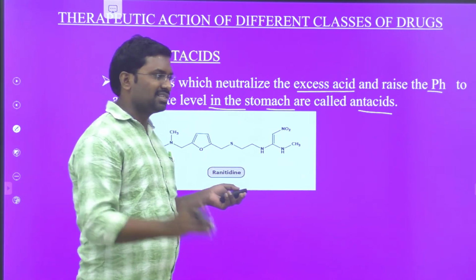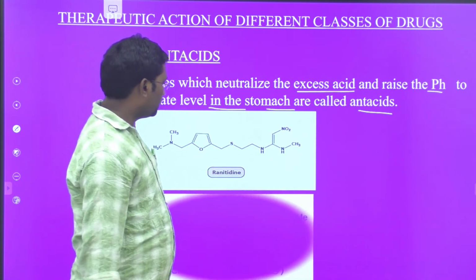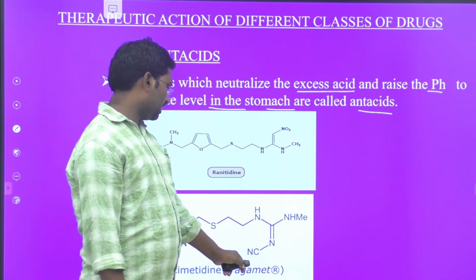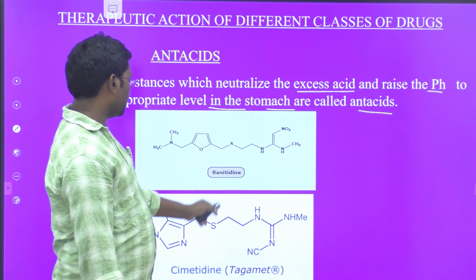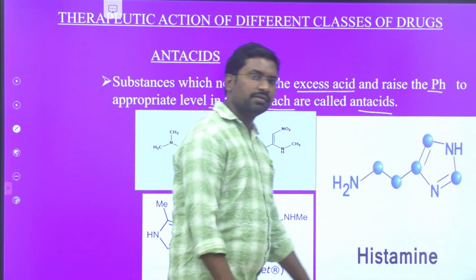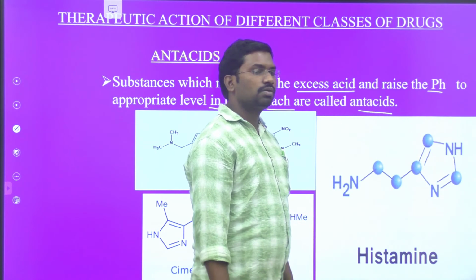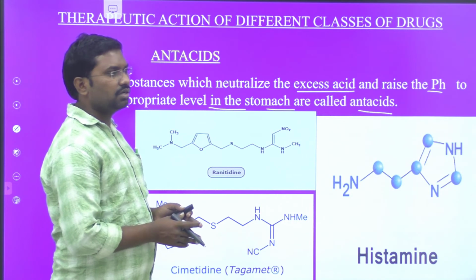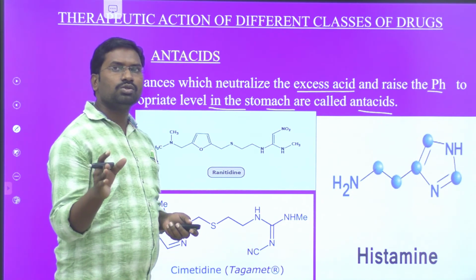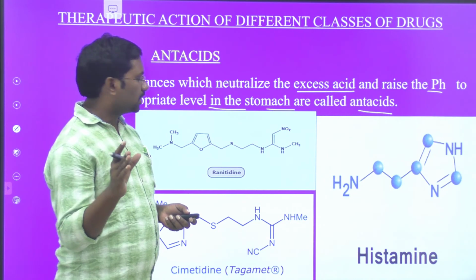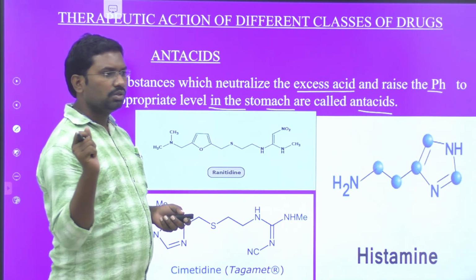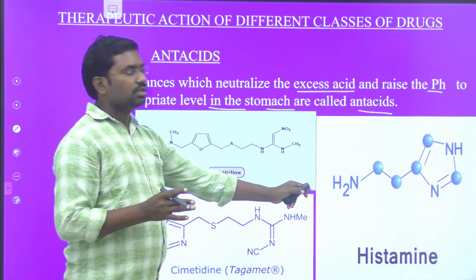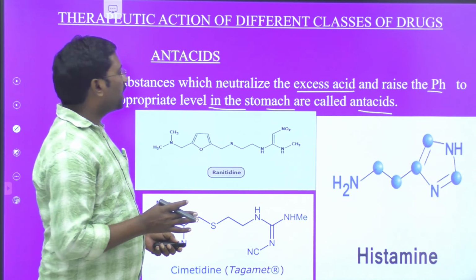The gastric trouble tablets, ranitidine. This is the structure of ranitidine, and the second one is the structure of cimetidine, also called Tagamet. This is ranitidine, cimetidine, and histamine. So this is the structure for histamine. These three are the best examples for antacid drugs. Okay, students, understand? Antacids means the drugs used to remove excess acid in our stomach and maintain normal pH value.